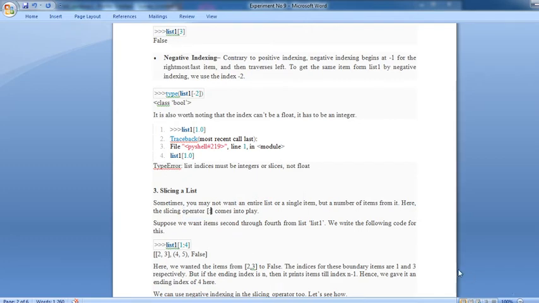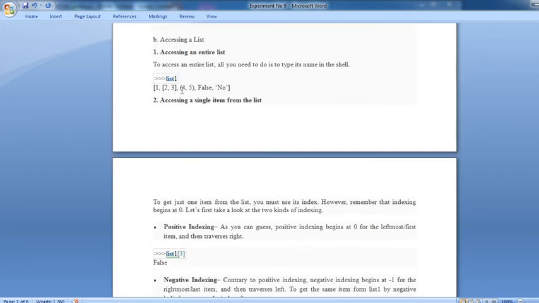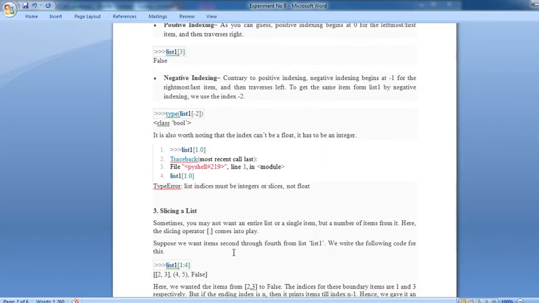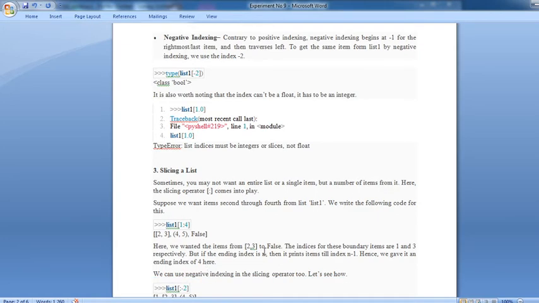Suppose we want the atoms second through fourth from list 1. We write the following code: list 1[1:4]. It displays those particular atoms: 2, 3, 4, 5 and False. See that the list's first atom has index 0. The indices of the list are 0, 1, 2, 3, 4. That means starting from these two to False. Here we wanted the atoms from 2, 3 to False.